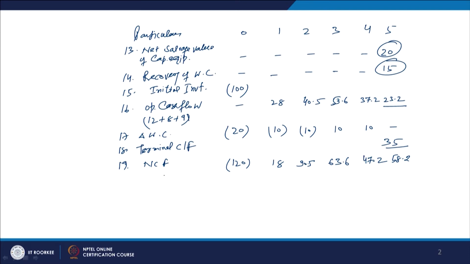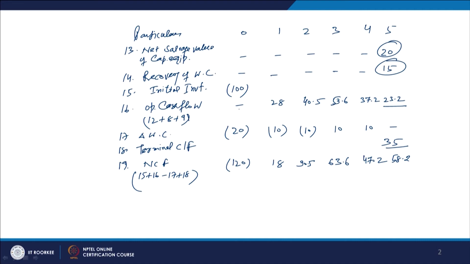You should not be confused. How have we calculated it? Column number 15 plus 16 minus column number 17 plus 18, right. 15 plus 16 is the initial investment and the operating cash flow. Column 15 is relevant only for the cash outflow, and 16 is important for all the remaining years, year 1, 2, 3, 4, 5.